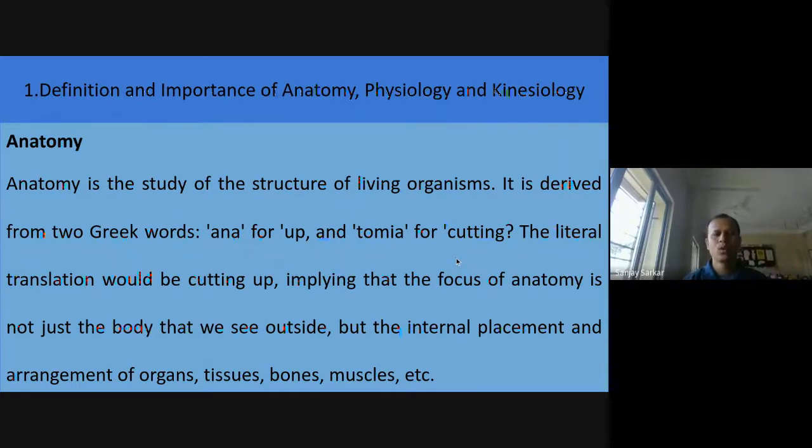Okay, so anatomy is derived from two words. One is ana and another is tomia. The meaning of anatomy is cutting up, the literal meaning is cutting up of our body. Okay, what parts, what organs are there inside our body? Without cutting we cannot see those organs or the structure of our inner body. So anatomy discusses the inner organs of our body.